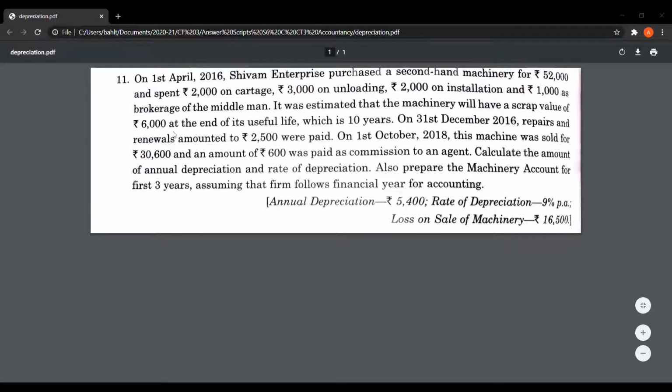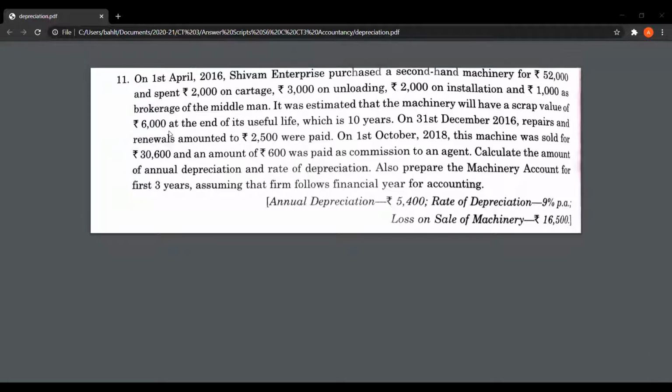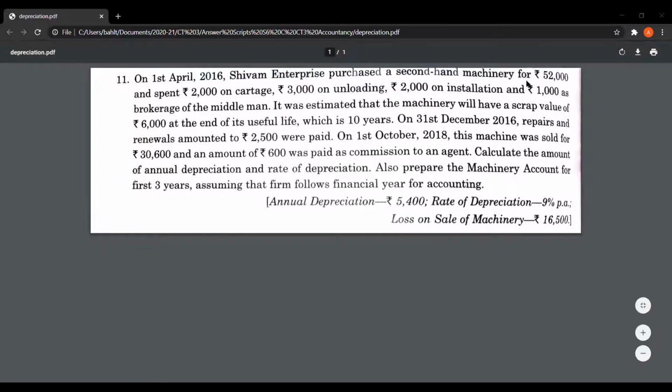Now beta, if you see the particulars of the question, it's a clear-cut indication that here we have to calculate the amount of depreciation by using the straight line method. Why? Because we have purchased a second-hand machinery for rupees 52,000. The cost of the machinery is given.